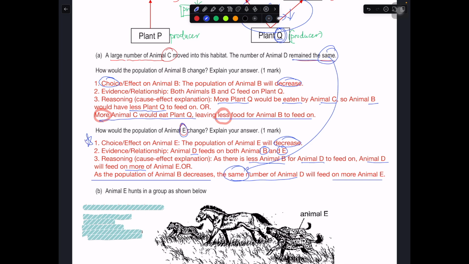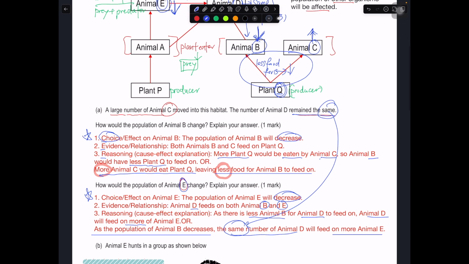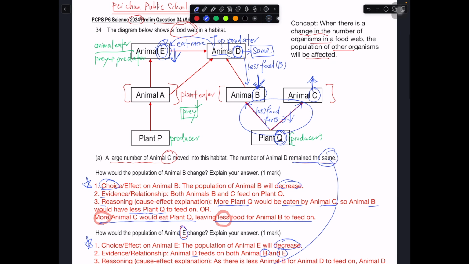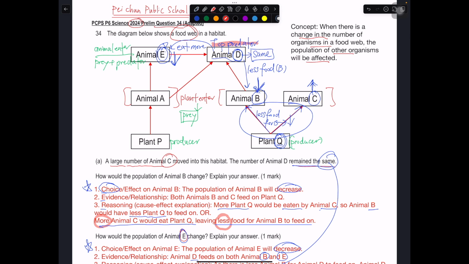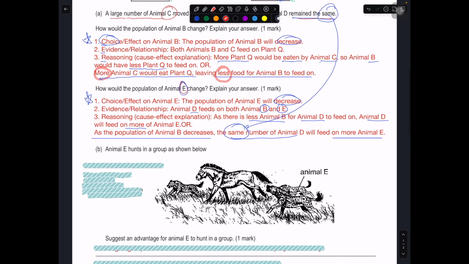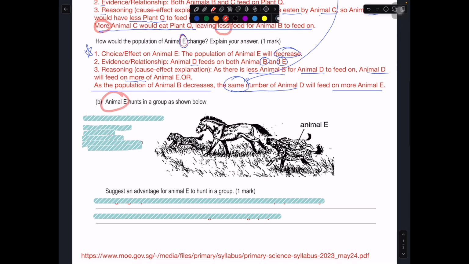Okay, so this is how you can explain using choice, evidence, and reasoning. Your evidence is really to establish the relationship within the arrows. They use the arrows to guide you. The arrows are there to tell you who feeds on who, who is being eaten, who is being predated on. Okay, and over here, just to recap, D is the top predator, and the prey and predator will only be animal E. Okay, in this case.